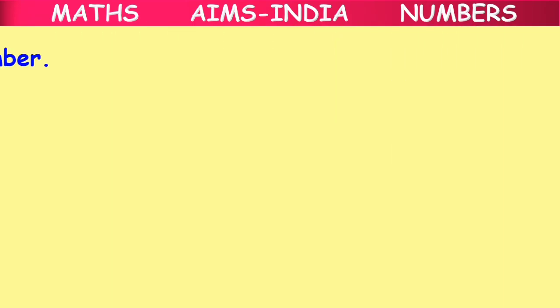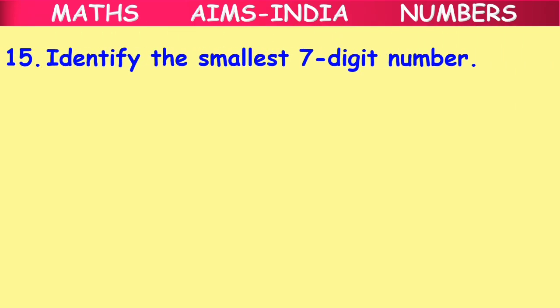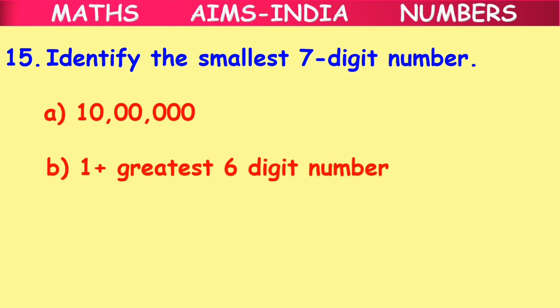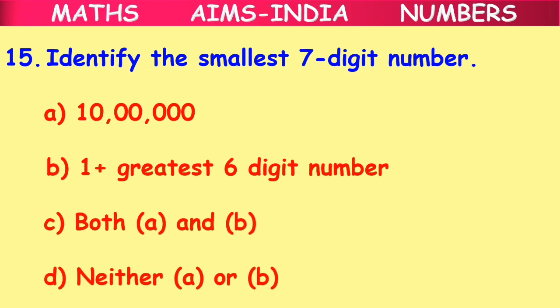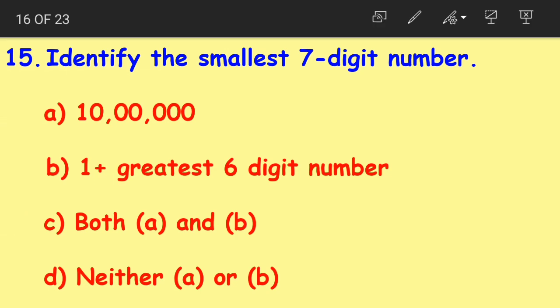Moving on to next question, number 15. Identify the smallest 7-digit number. Option A 10 lakhs. Option B 1 plus greatest 6-digit number. Option C both A and B. Option D neither A or B. When I say the smallest 7-digit number, it has how many digits? 7 digits. So let me make 7 spaces. 1, 2, 3, 4, 5, 6, 7.